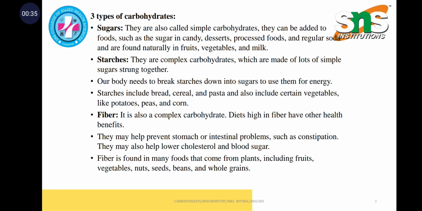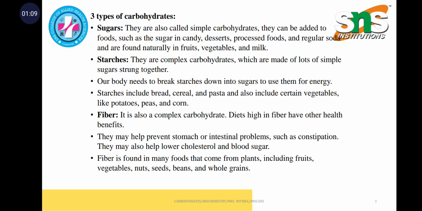So, there are mainly three types of carbohydrates. The first one is sugars, then starches, and fibers. Sugars are called simple carbohydrates. They can be added to candy, desserts, and processed foods, and are found naturally in fruits and vegetables. Whereas starch is made up of lots of simple sugars strung together, so it is also termed complex carbohydrates. It includes bread, cereals, pasta, and certain vegetables like potatoes, peas, and corn.